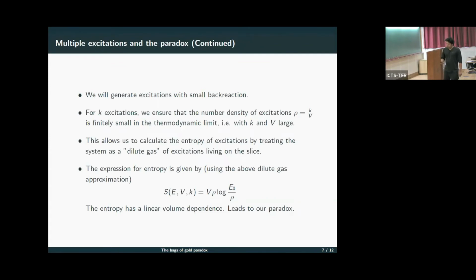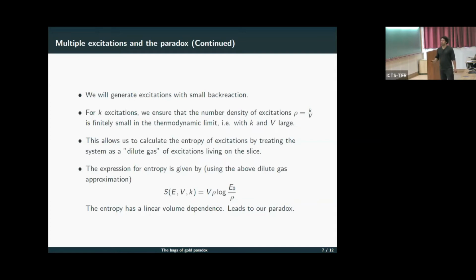So in our construction, we will generate excitations with small back reaction. For k excitations, we ensure that the number density of the excitations, which is k divided by the volume of the slice, is finitely small in the thermodynamic limit. This allows us to calculate the entropy of excitations by treating the system as a dilute gas of excitations living on the slice. And the expression of the entropy is simple to calculate.